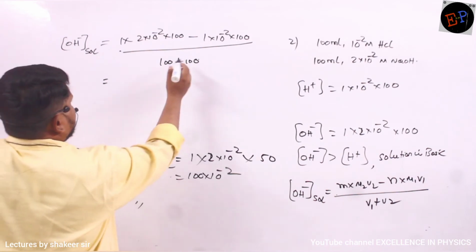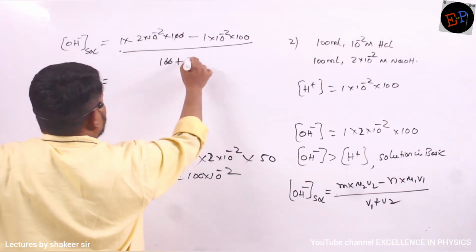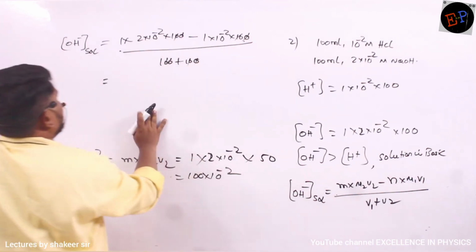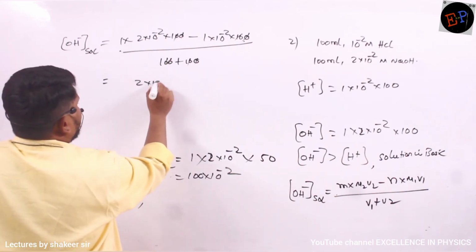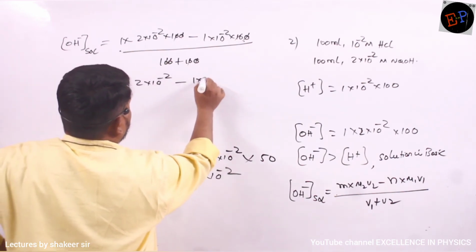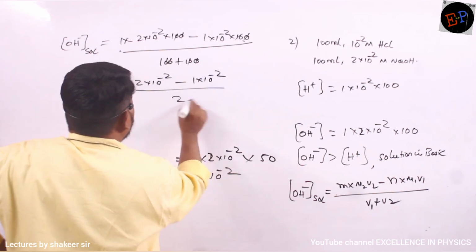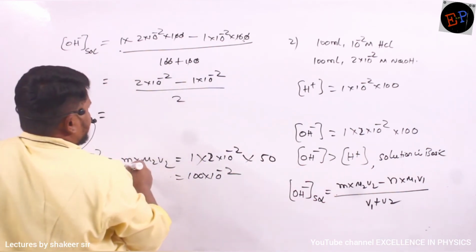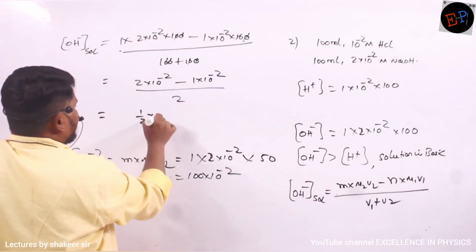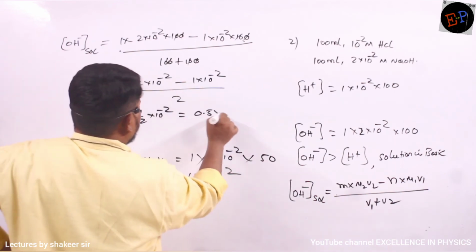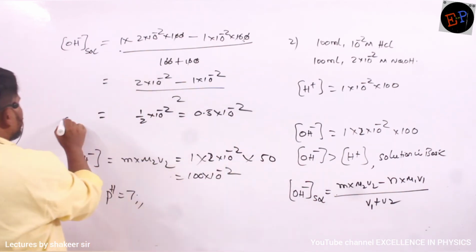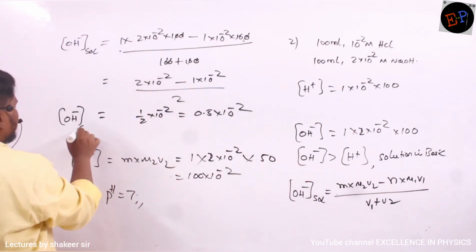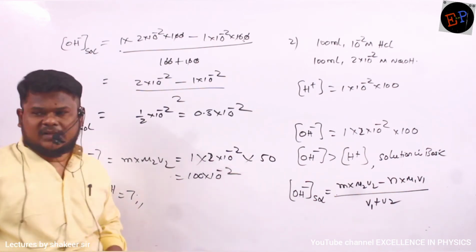So the zeros will cancel. So it is 2 into 10 power minus 2 minus 1 into 10 power minus 2, divided by 2. So how much is it? 1 by 2 into 10 power minus 2, so 0.5 into 10 power minus 2. This is the OH minus ion concentration of the solution. Clear, no?